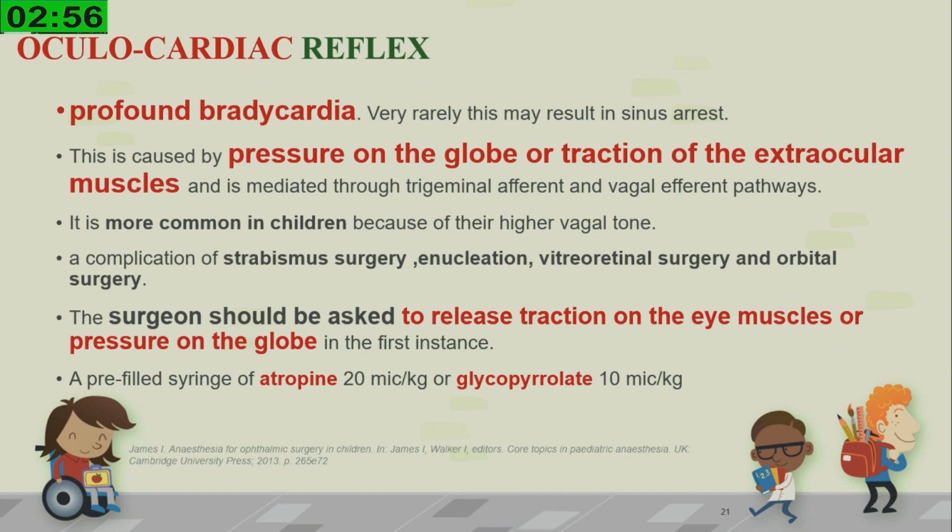The surgeon should be asked to release the traction on the eyes or the muscles or the pressure on the globe when this occurs, and a pre-filled syringe of atropine or glycopyrrolate should be readily available to treat the bradycardia.